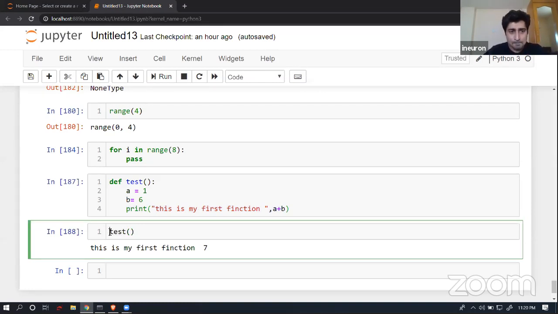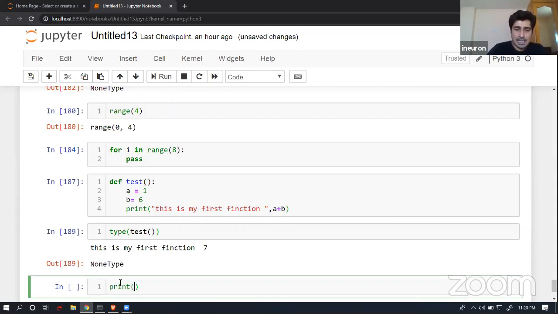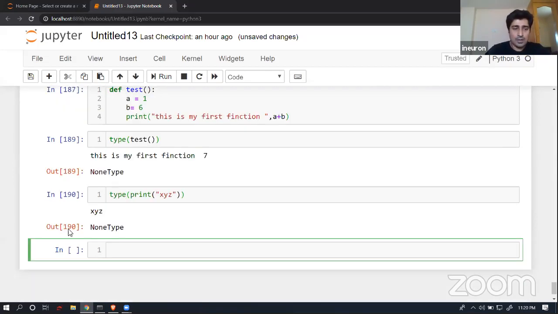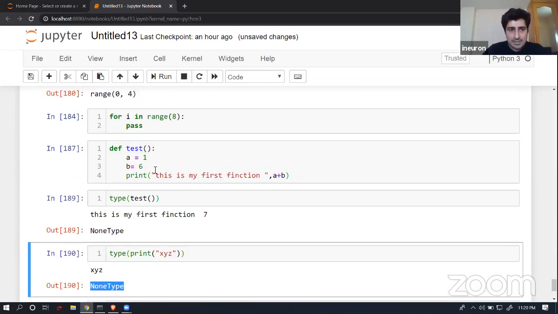So here again, try to observe these things type-wise. Here the type is NoneType. Now suppose I have written print, and inside it I have written some string, maybe xyg, and now if I try to check the type of that print call, you will find that it gives me NoneType. So print always returns NoneType. Remember it. Now, why am I discussing these things? Let's try to understand.